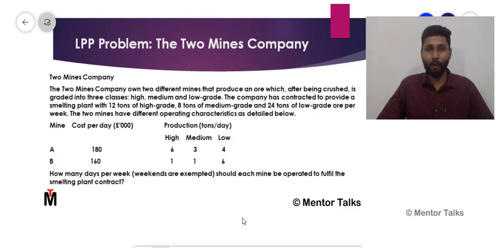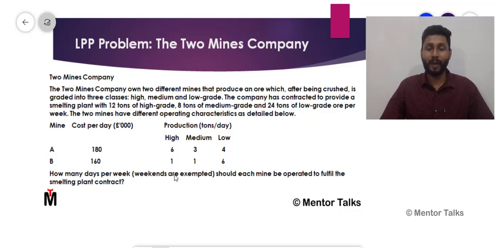So there is a delivery contract. This company is supposed to deliver at least this much ore of the respective grades to someone else. That is one condition, which in our terms we can call a constraint. Now for delivering this contract, for meeting this constraint, how many days in a week should these mines operate? That is the question part. So I hope now you got an overall idea of what they are trying to convey.